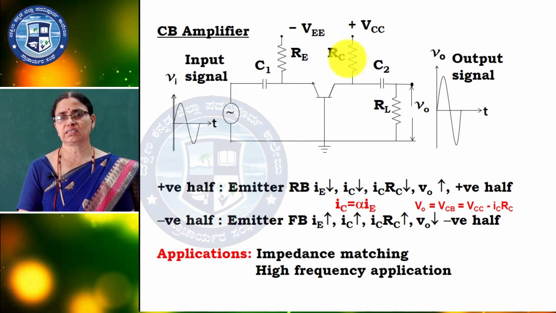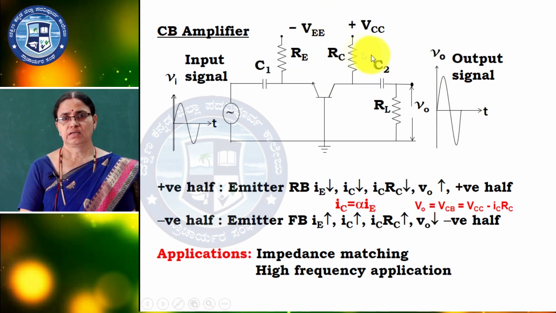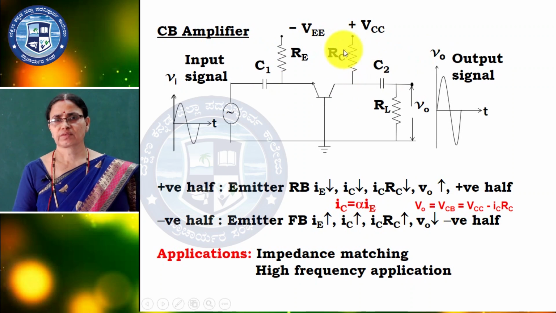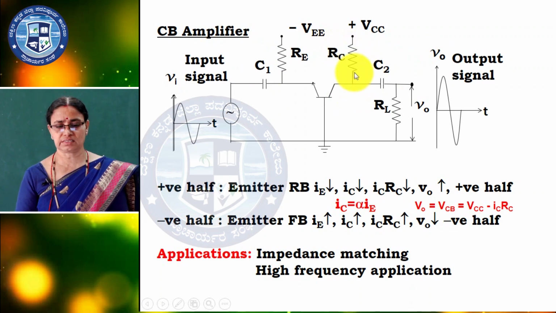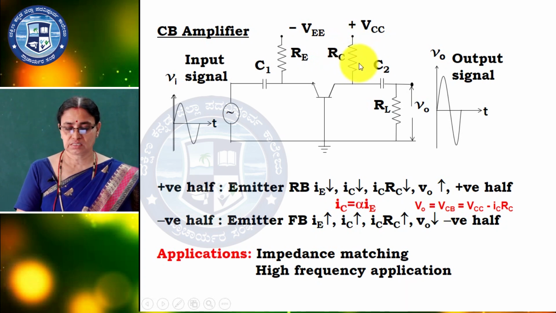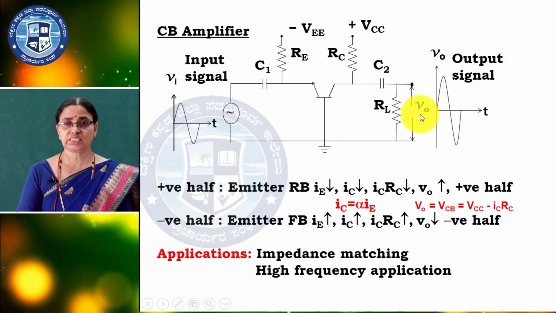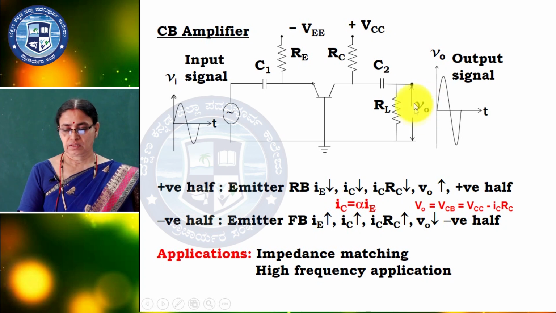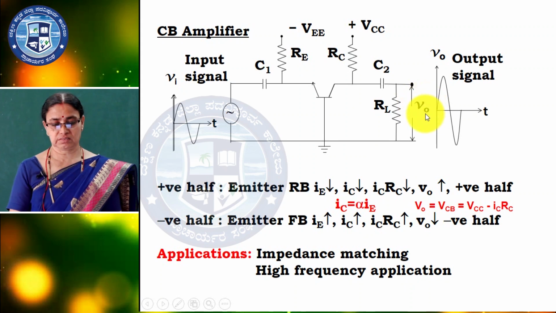IE decreases, automatically IC also decreases. So, IC into RC also decreases. The output voltage V naught is nothing but the VCB, that is VCC minus IC into RC. VCC won't change, so IC RC decreases.